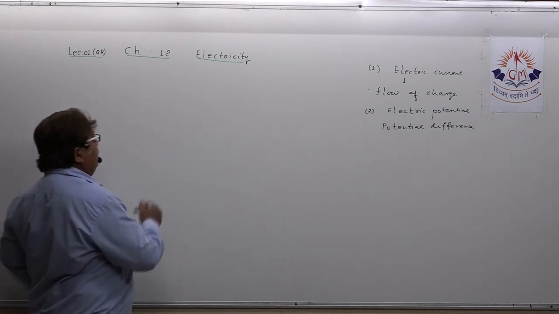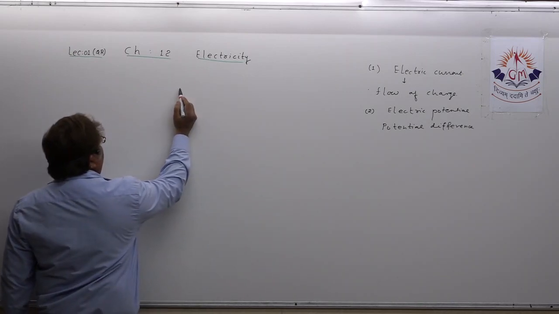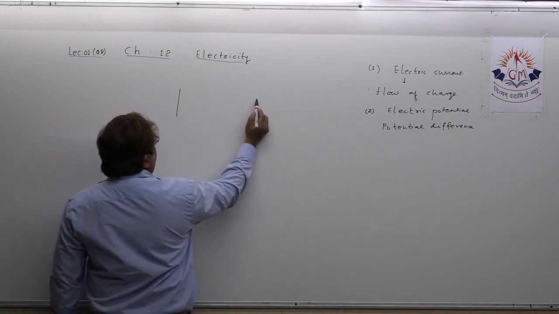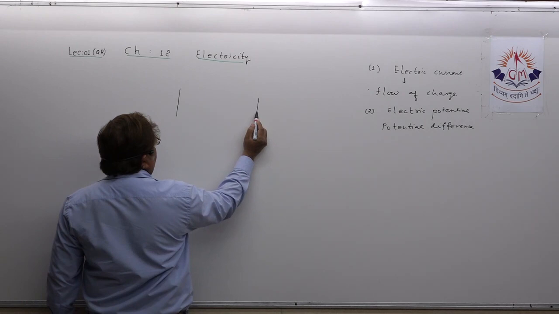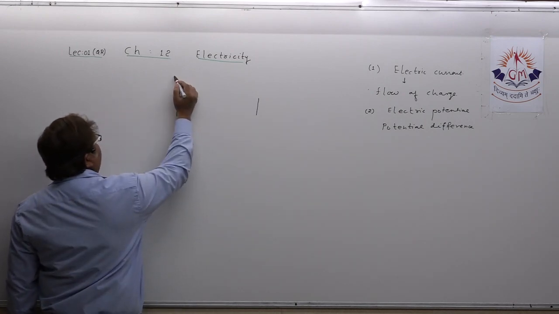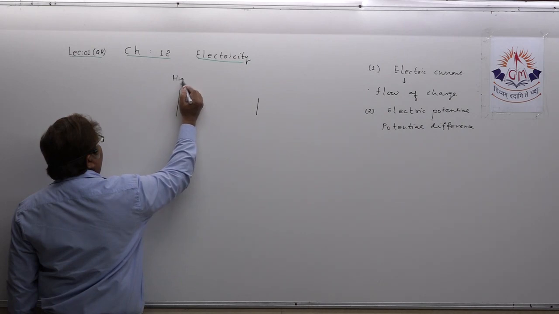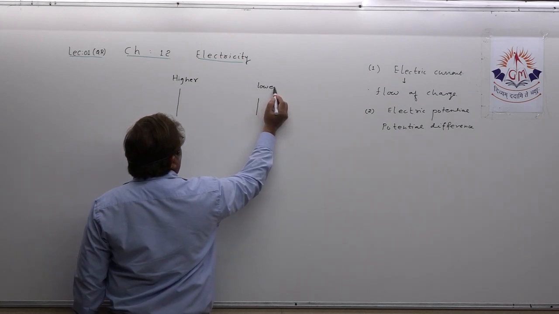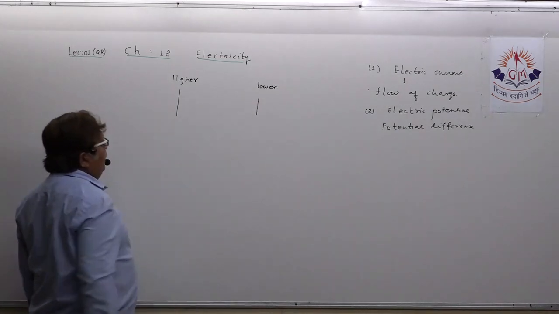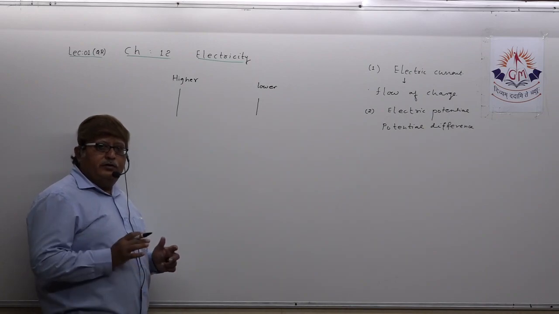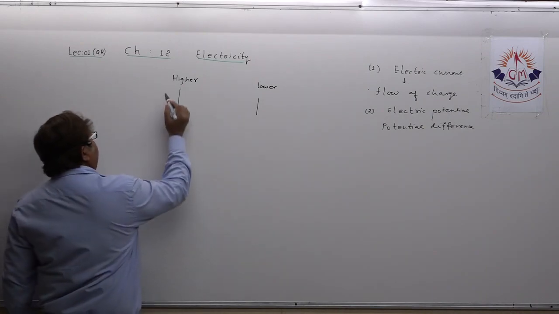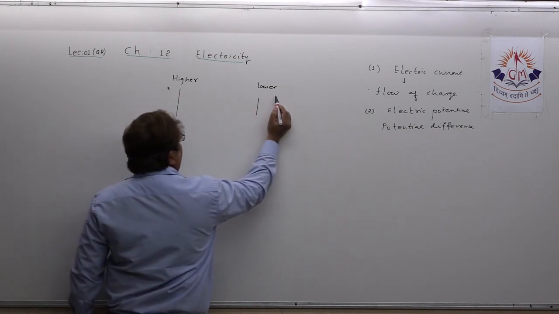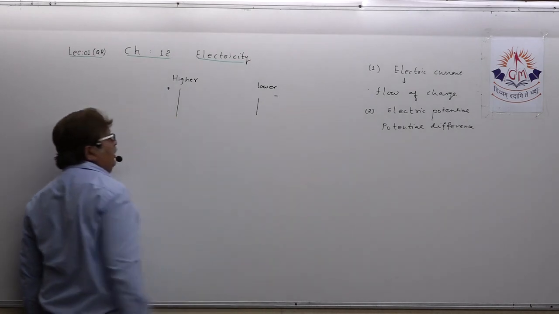you must know one thing very well. Suppose I am showing higher potential in this way. Suppose I am showing lower potential in this way. Just start thinking this is higher potential, and suppose this is lower potential. As far as understanding is concerned, we are taking higher potential as positive and lower potential as always negative.